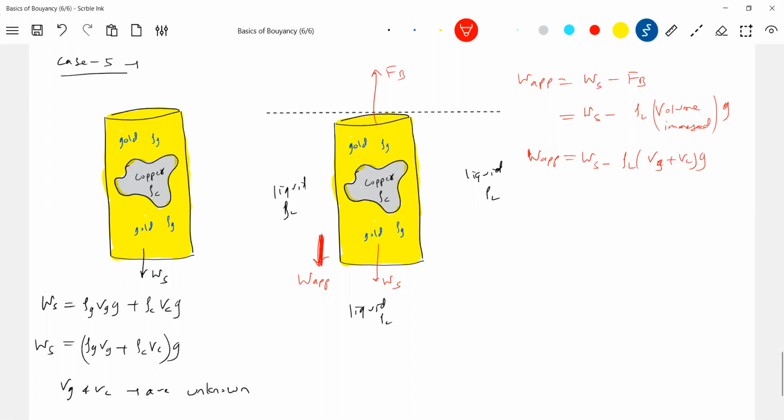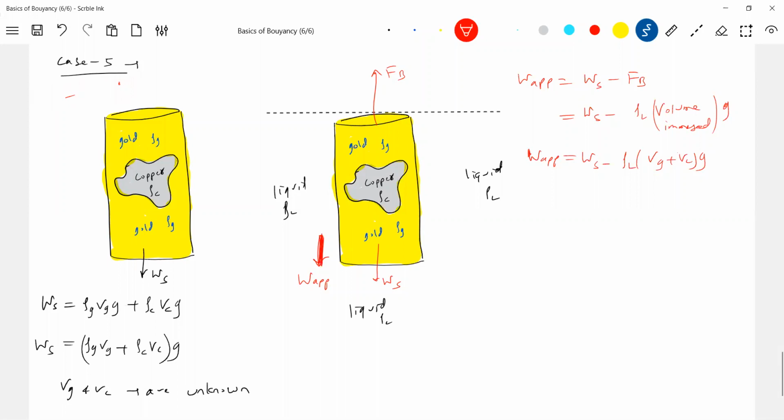Okay, sir, how can you say that both are unknown? See, at least now you can see that I know the total volume. So the volume of copper is what is needed, or the volume of gold is needed. So what is the total volume? Can I measure the total volume of the cylinder? Is it possible to measure? Yes, that is very much possible. I can measure the total volume. So what is the total volume? Total volume is Vg plus Vc. This is measurable, no?